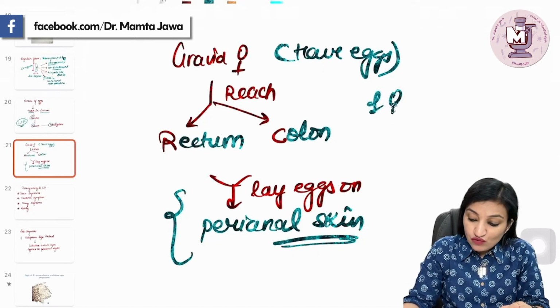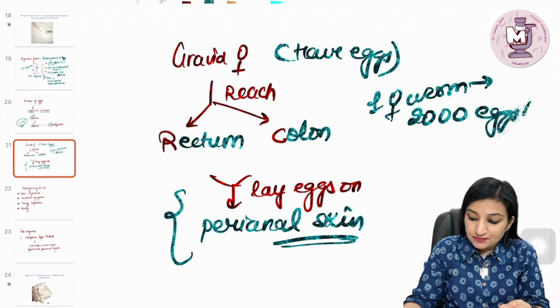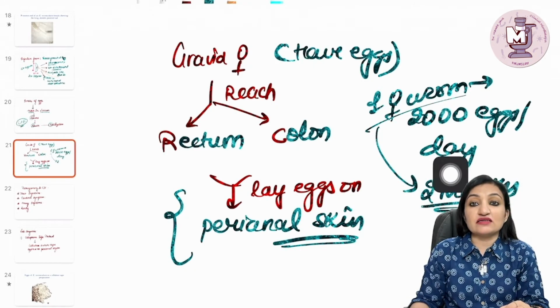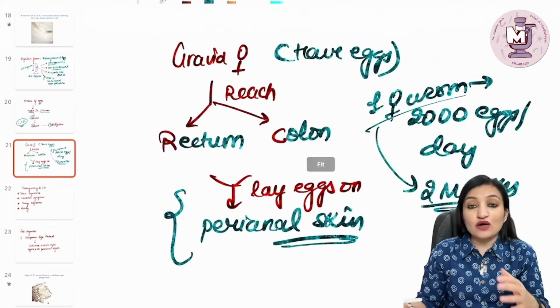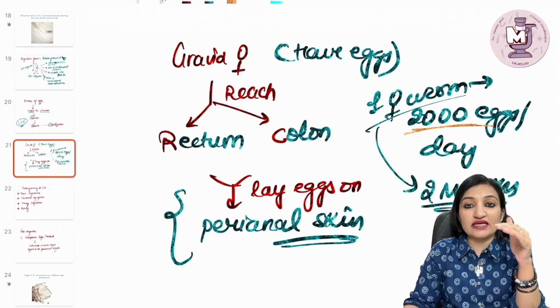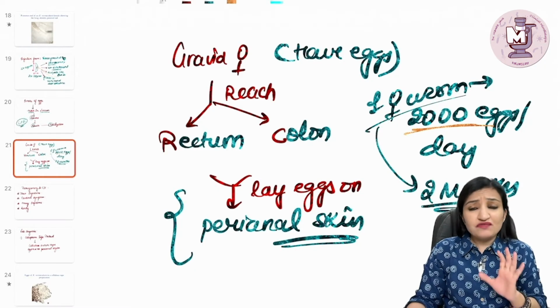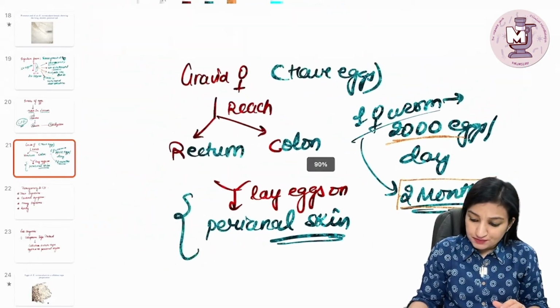And remember, one female worm typically produces 2000 eggs per day, and the female worm lives for around 2 months, but typically the auto-infective cycle goes on for years and years, and that is how the infection continues. So this is a pretty important feature, the production of 2000 eggs per day. And remember, after fertilization, the male worms die, and the female worm remains alive, and that too just for 2 months.